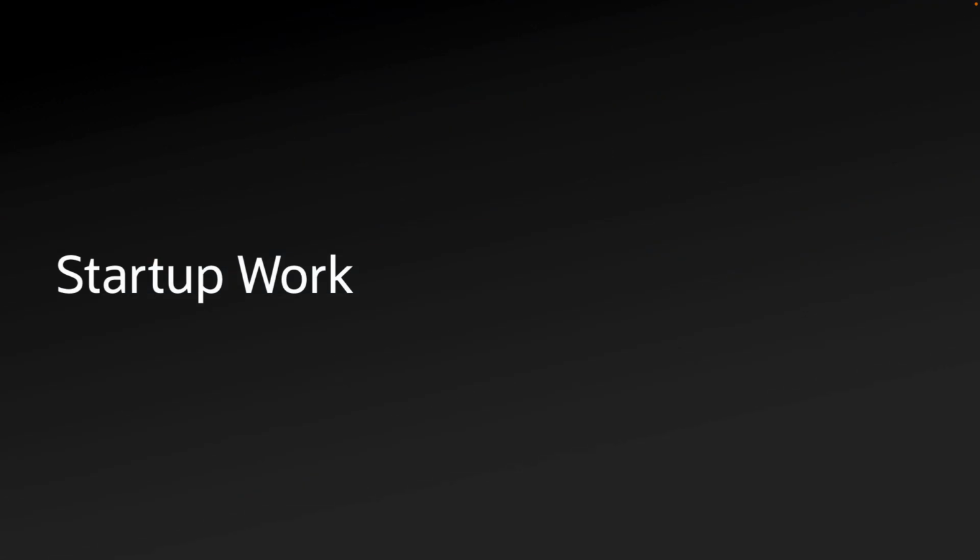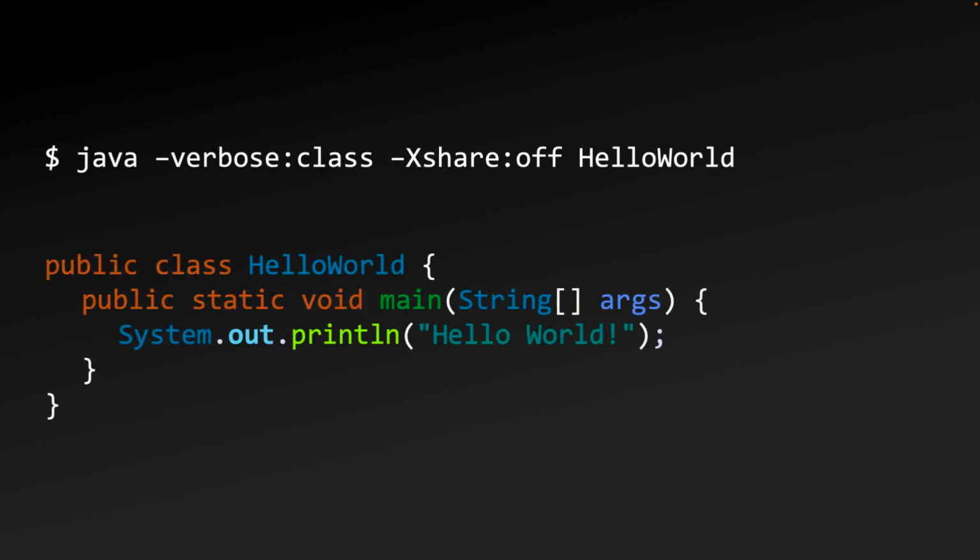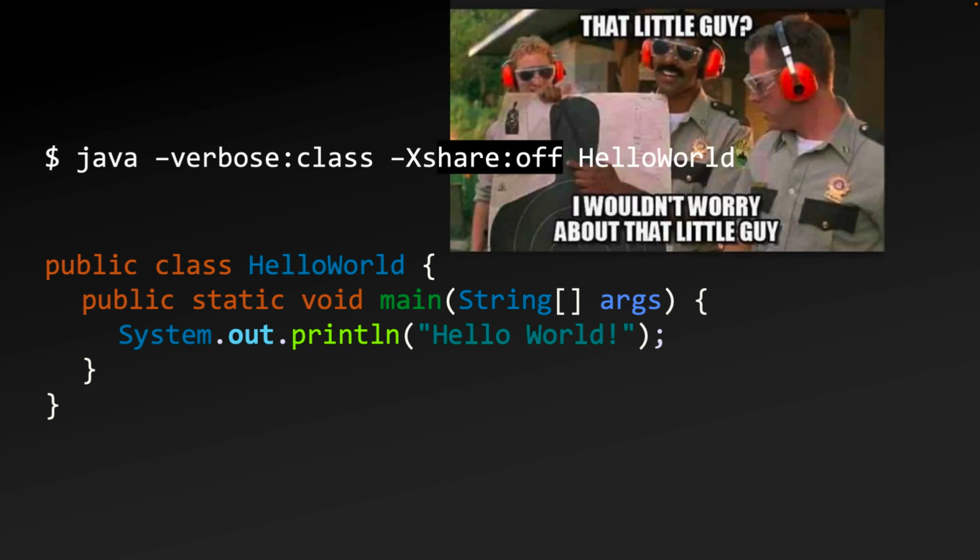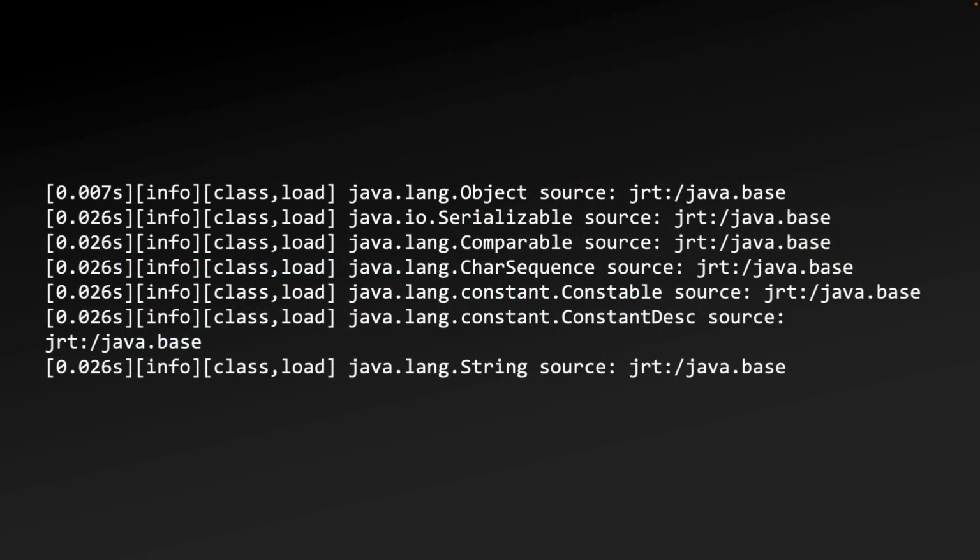To understand how CDS improves the startup process, we must first understand what the JVM does at startup. For that, it can be demonstrated using the humble Hello World program. You can even follow along by including -verbose:class and -Xshare:off in your Java command. But don't worry too much about the -Xshare:off right now, we'll get back to it eventually. On executing the Java command, you will see the output looks something like this.